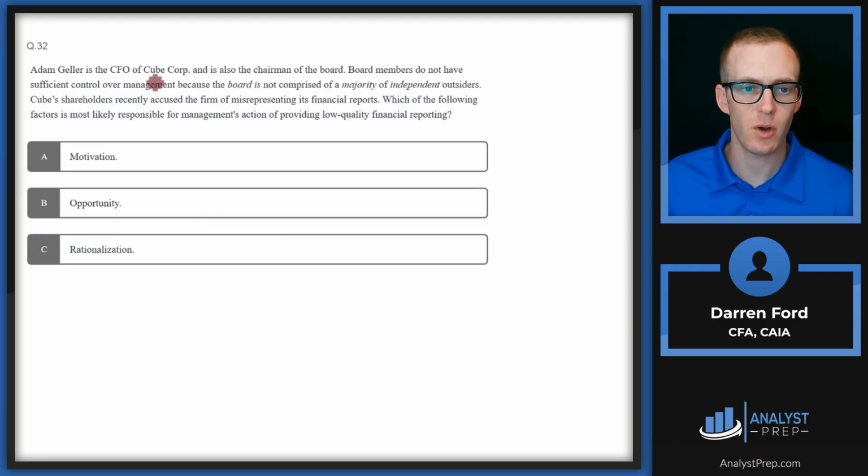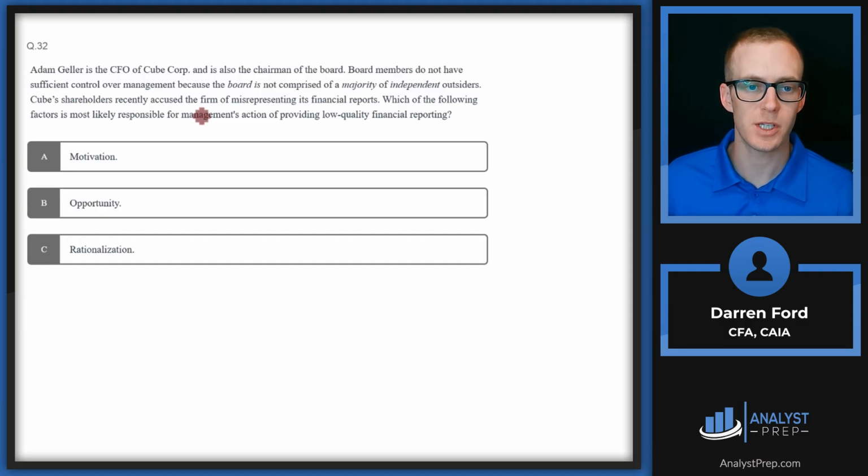Adam Geller is the CFO of Cube Corp and is also the chairman of the board. Board members do not have sufficient control over management because the board is not comprised of a majority of independent outsiders. So this is not good governance.